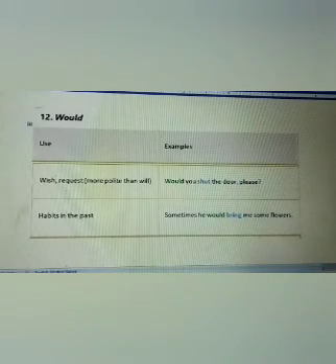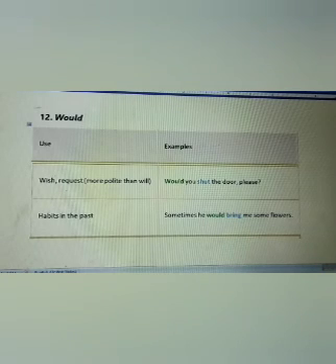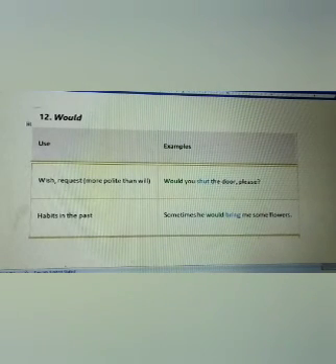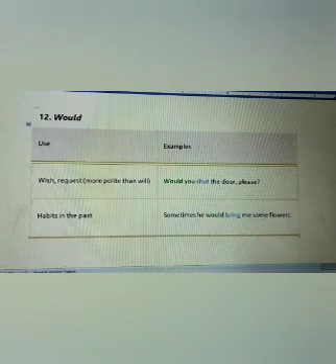The last one in this list is would. It is the past form of will. To show the wish or request in a more polite than will way. For example, would you shut the door, please? To express some habits in the past. For example, sometimes he would bring me some flowers.